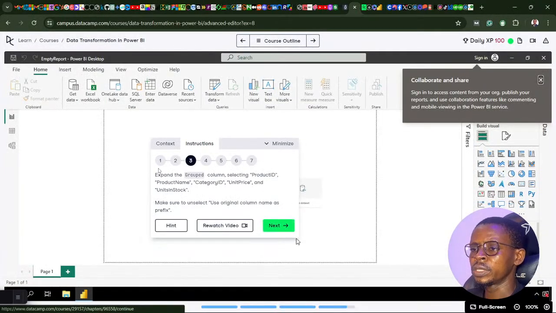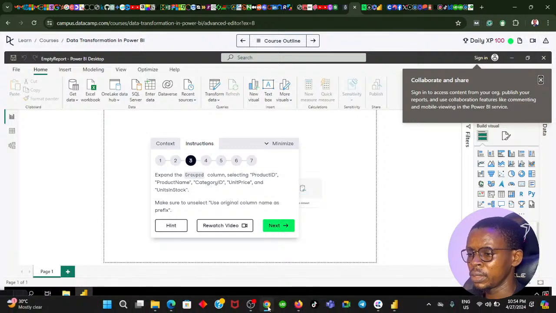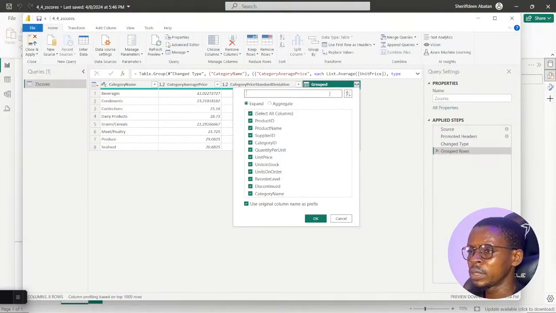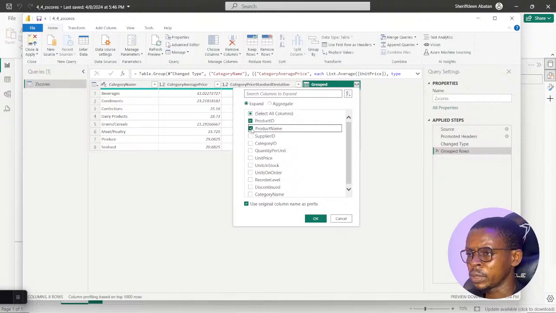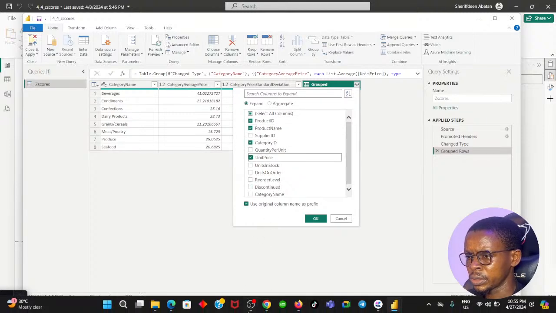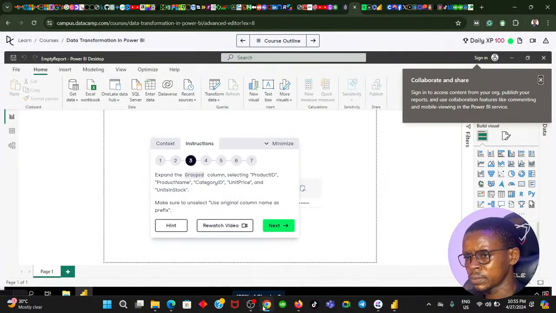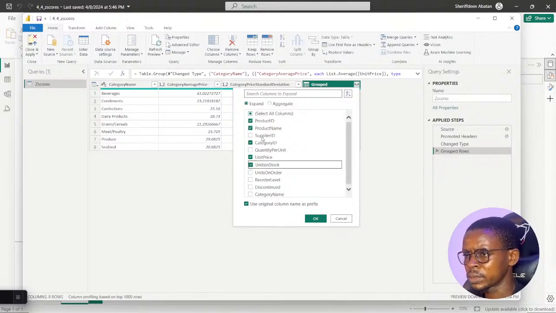Okay. So the next instruction: expand the grouped column, selecting product ID, product name, category ID, unit price, and unit in stock. Yeah, exactly, unit in stock. I was right.